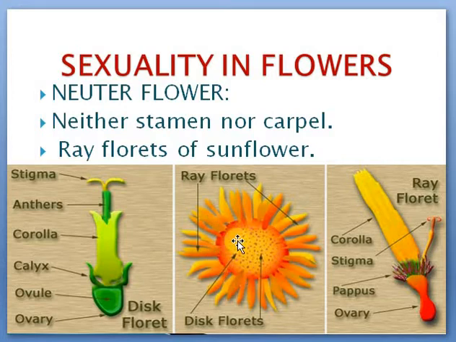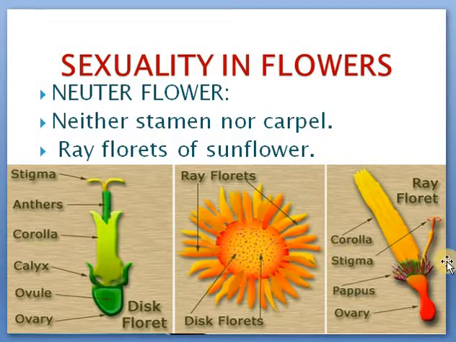Okay, in sunflower, you just ask your parents, any elder in your family, they will tell you that the seeds would be available in the middle part where the disc florets are present. On the peripheral part there won't be any seeds. The reason is the peripheral part is composed of ray florets. Ray florets are neuter flowers. Neuter flower means they don't have any sex organ in it, so you can't differentiate the sex part in that